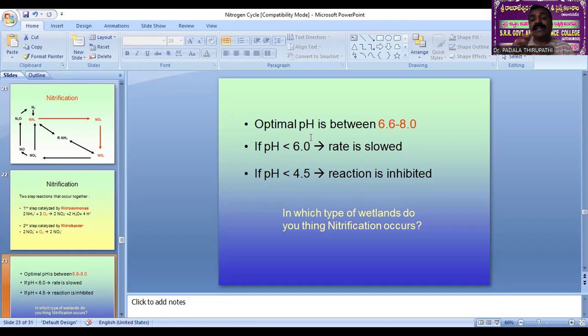So neither a low level of pH nor a high level; between these two, a pH of 6.6 to 8.0 is the optimal pH. When the pH is in this most favourable range, the nitrification process takes place to the maximum. Nitrosomonas and Nitrobacter, these two bacteria are responsible for the conversion of ammonia into nitrites and nitrates. If, my dear friends, the pH value is very low, from 6.6 down to 4.5, then automatically the nitrification process is inhibited. Am I right? So for nitrification to take place, the pH must be between 6.6 and 8.0.